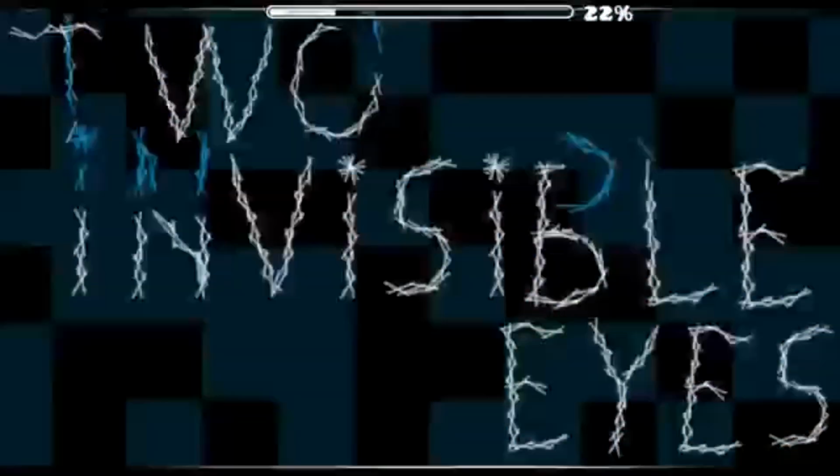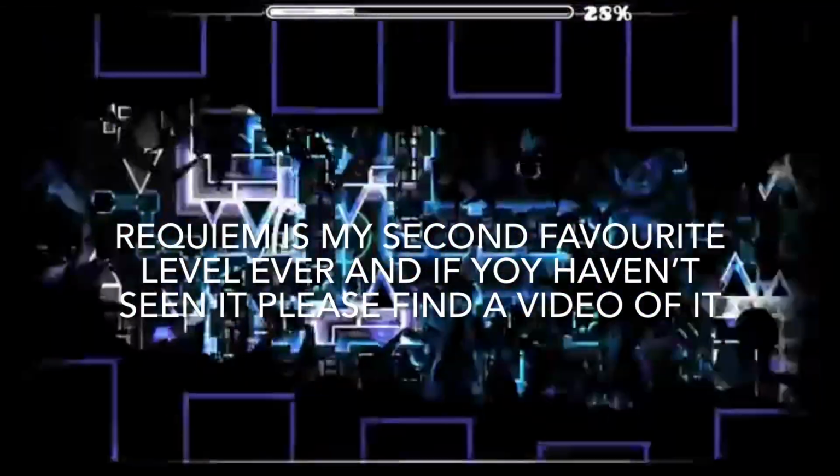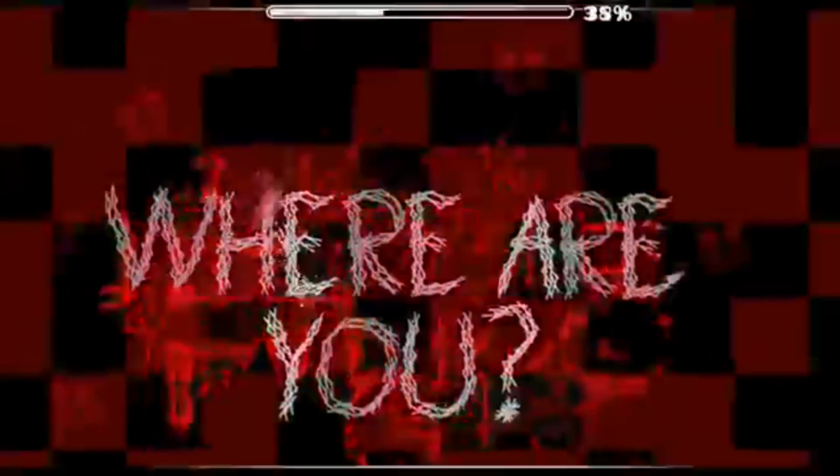Lithofusion, a figure in the community with a quote-unquote non-existent reputation. Lithofusion created Killbot and its sequel, Requiem, to tell a story about a virus which controls you. It's actually a pretty interesting story, including the actual death of a Geometry Dash community member, but this story is overshadowed by Lithofusion's controversies.